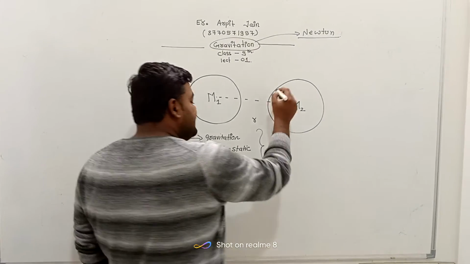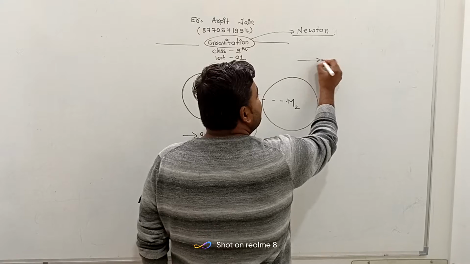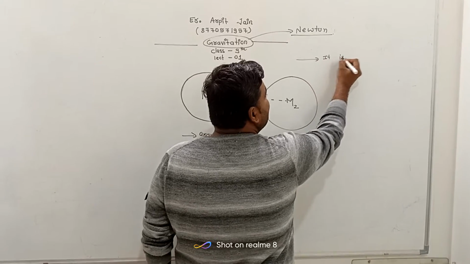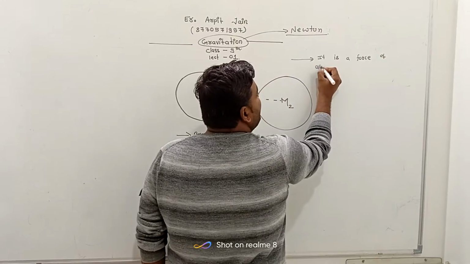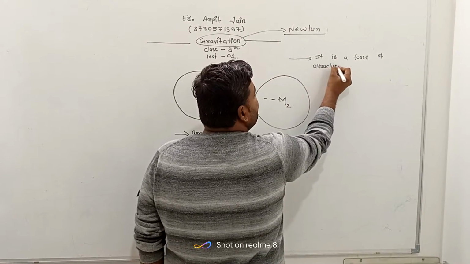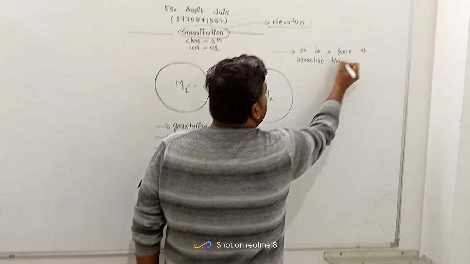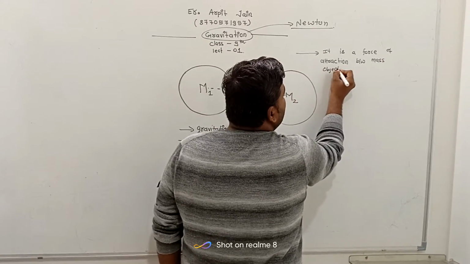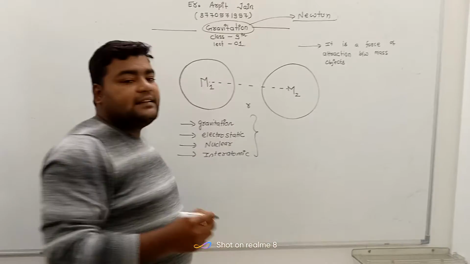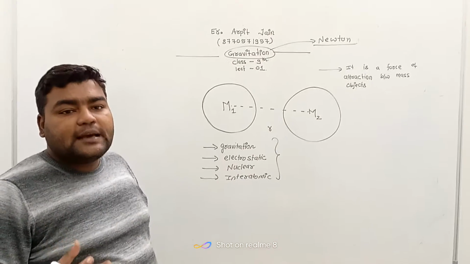Now what is the speciality of gravitational force? It is a force of attraction between mass objects. Means in this particular force, what happens?